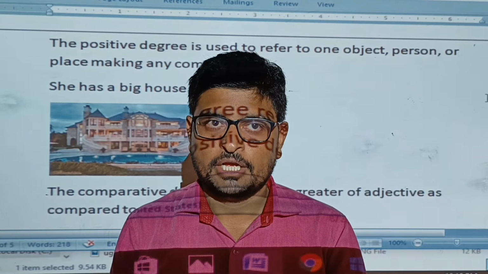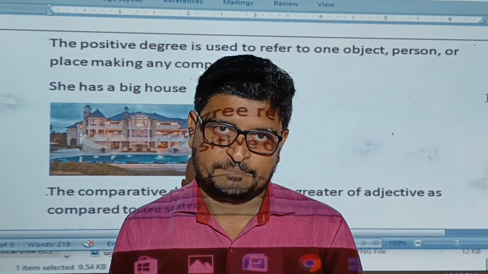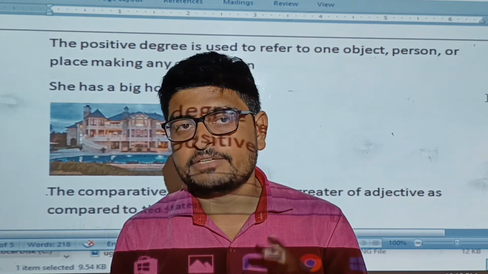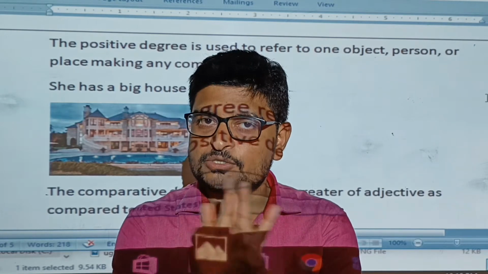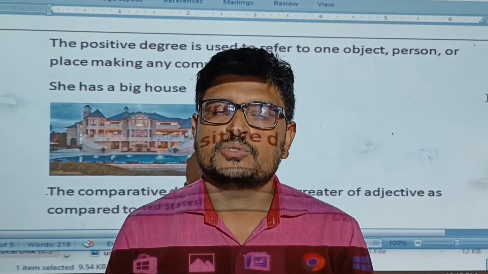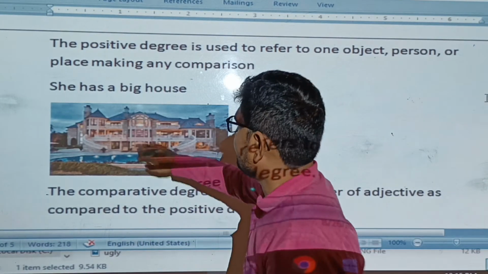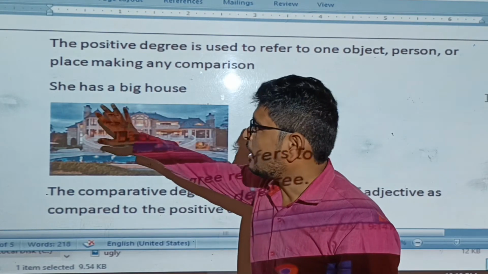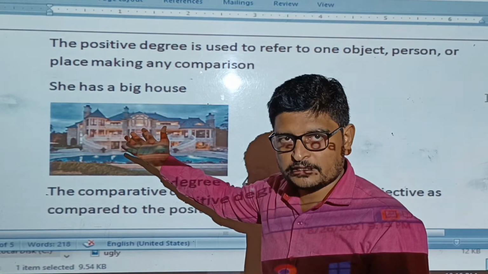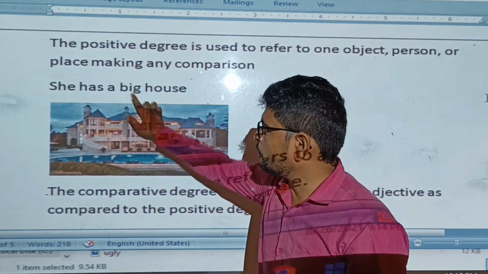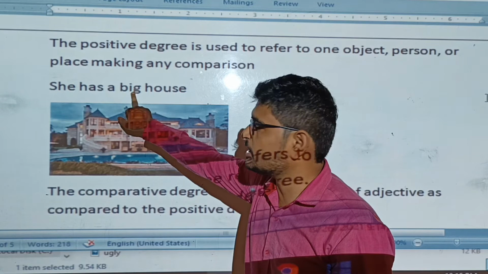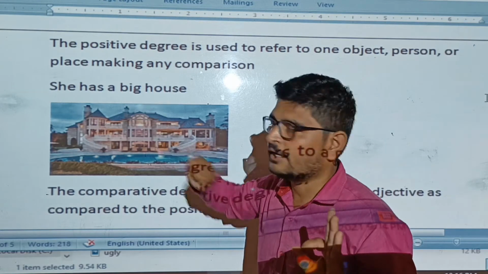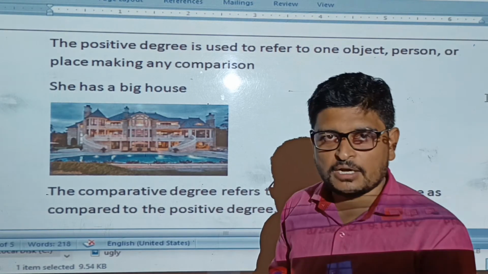But if I say Surat is bigger than Navsari, we compare one city with another. But in positive degree there is no comparison, simple adjectives are used. For example, she has a big house. Is her house compared with any other house? No. Big is an adjective, and there is no comparison. So it is a positive degree.